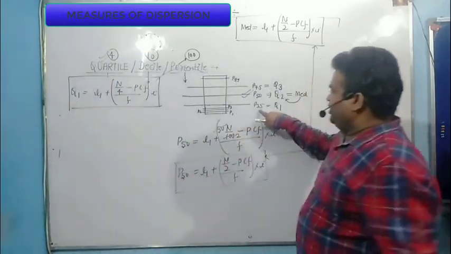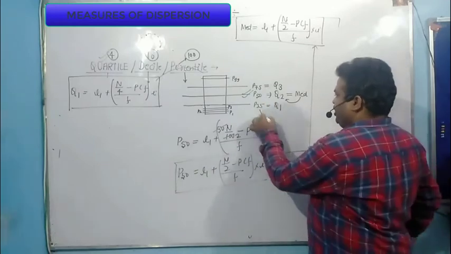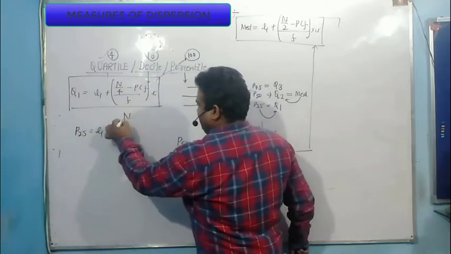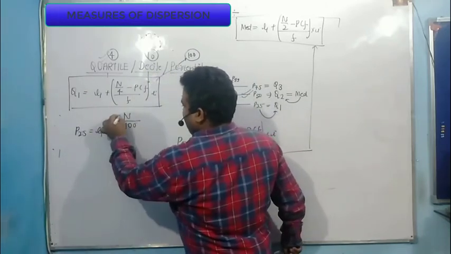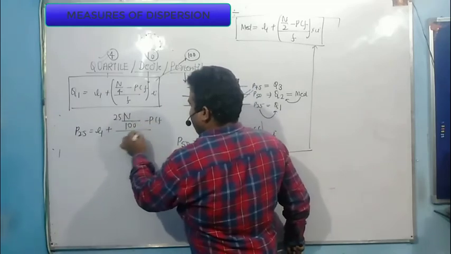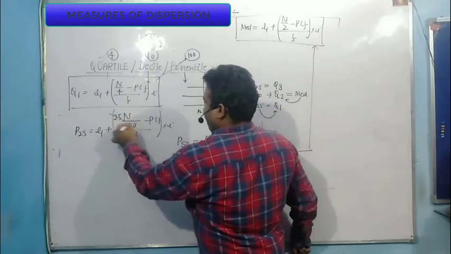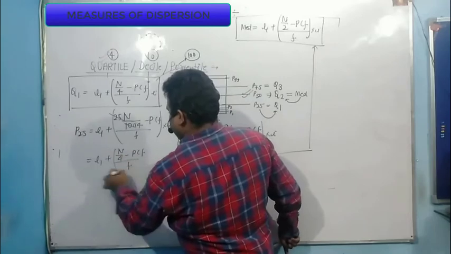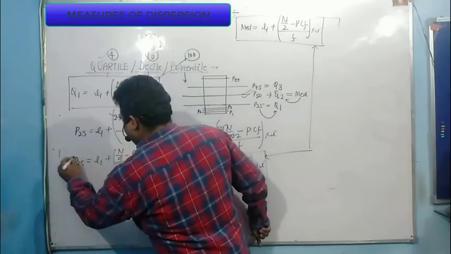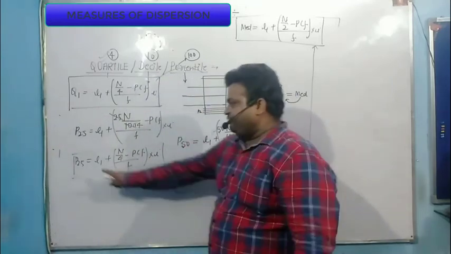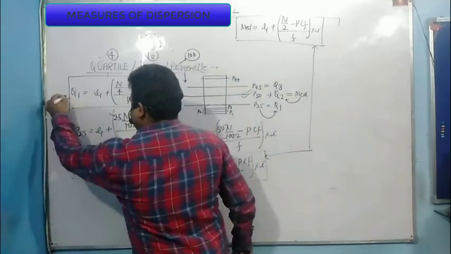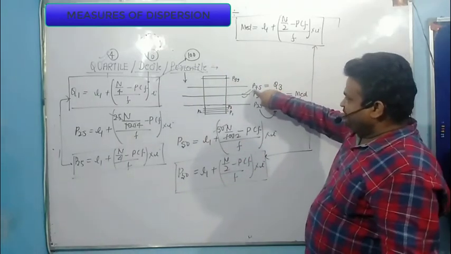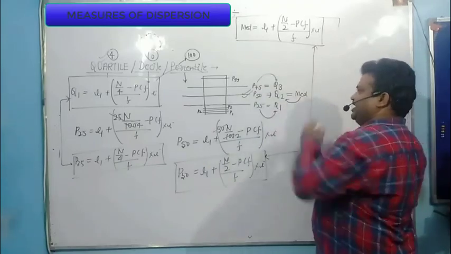Now I am going to prove whether P25 is equal to Q1 or not. What is the formula of P25? L1 plus, this is percentile, so I divide the entire data set into 100 equal parts, n by 100, and I need to multiply by 25, minus PCF divided by F into I. So 25 fours are 100, and this value is L1 plus n by 4 minus PCF divided by F into I. So this is P25. That means the 25th percentile is equal to the first quartile. The same way you can prove that the 75th percentile value is equal to the third quartile.